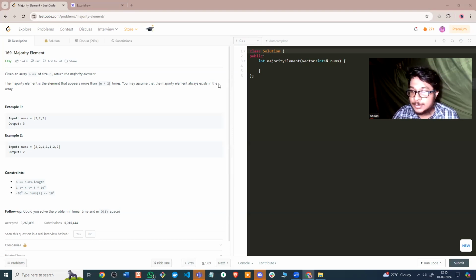If you look at this question, it's a pretty simple problem. You have a vector full of elements, and you need to find the majority element in it. What do we mean by the majority element? Any element which appears more than n by 2 times. On first glance, you might say it's a LeetCode easy question, and indeed the brute force, or even the better approach, is very simple.